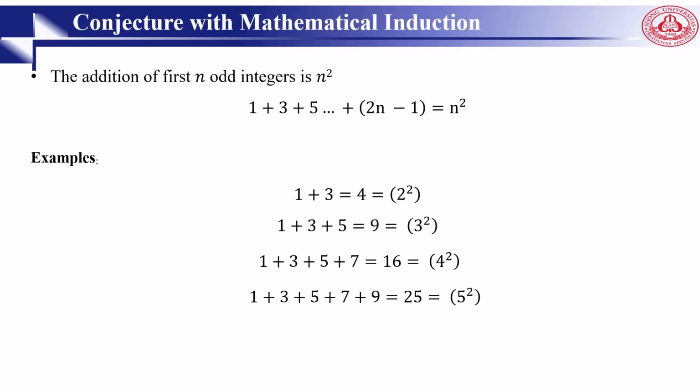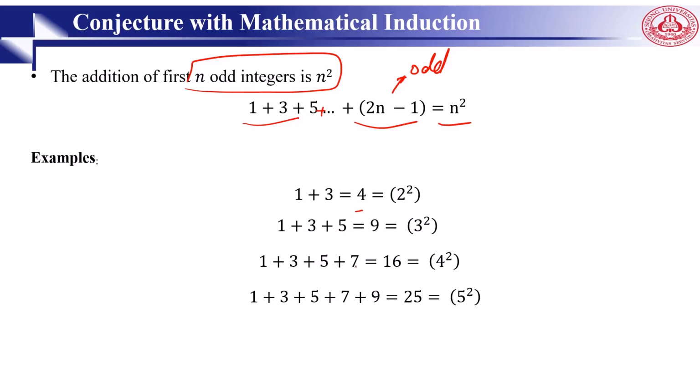Here is an example of a conjecture with mathematical induction. Let me state a conjecture: the sum of the first n odd integers is equal to n squared. It means 1 is odd, 3 is odd, 5 is odd, plus up to 2n minus 1. This is the simple definition of any odd number. And we want to prove that it's equal to n squared. If you want some examples: 1 plus 3 is 4, and 4 is equal to 2 squared. 1 plus 3 plus 5 is equal to 9, which is 3 squared.